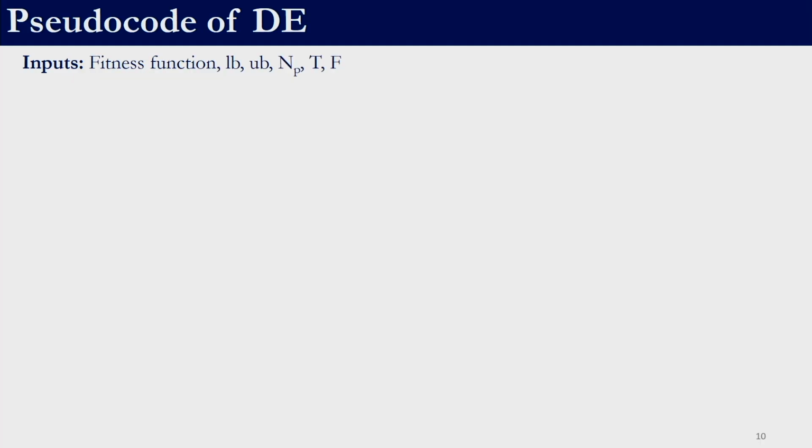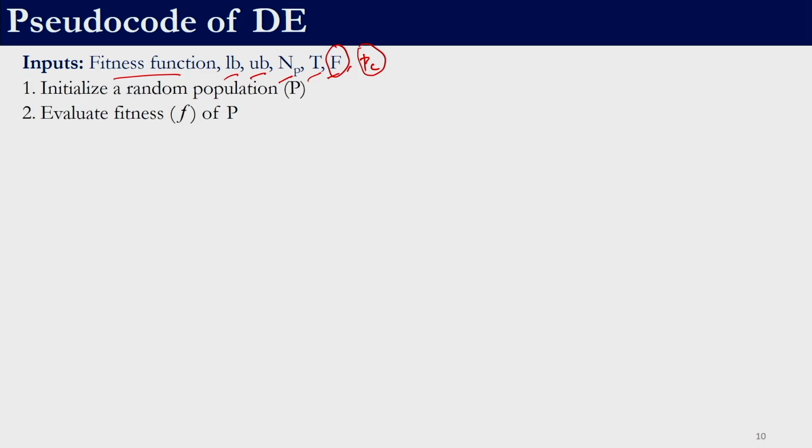Consolidate whatever we have seen so far to generate a pseudo code for differential evolution. So, for differential evolution we need to provide the fitness function, the lower bound, the upper bound, the population size, the termination criteria, the scaling factor which is to be used in mutation, and the crossover probability which is to be used in the recombinant operator, right. So, scaling factor has to be between 0 and 2, and crossover probability, as the name indicates, is a probability. So, it has to be between 0 and 1, right. The first step is to initialize a random population and evaluate its fitness. So, this is common to all the two other techniques which we have studied, right.